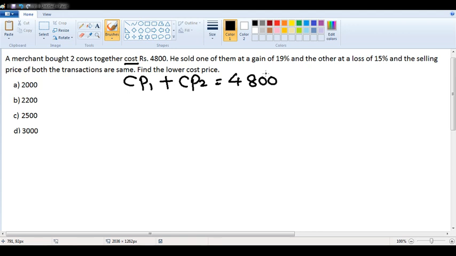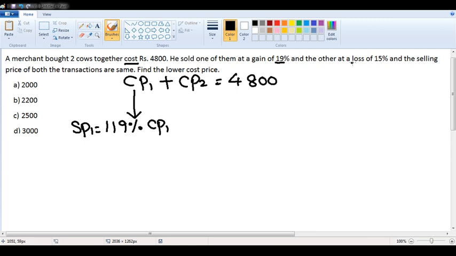Now listen to this carefully. Next, they are saying that he sold one of them at a gain of 19%. That means, if I assume the cost price as 100, it is 100 plus 19. 119% of cost price will be my selling price. My selling price will be 119% of cost price.